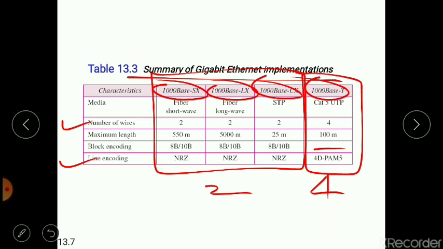So what 8B/10B, including the line encoding of non-return to zero, can do, both tasks can be done by the four-dimensional pulse amplitude modulation for the four-wire implementation. Fine.